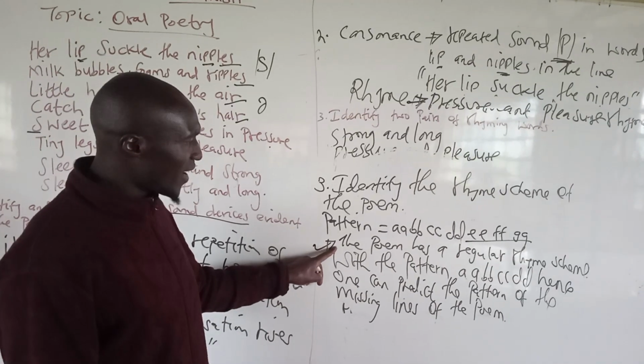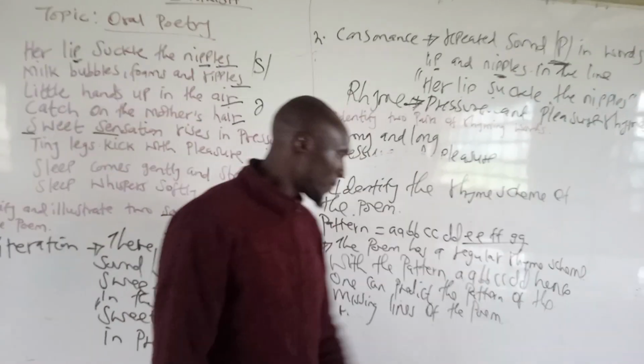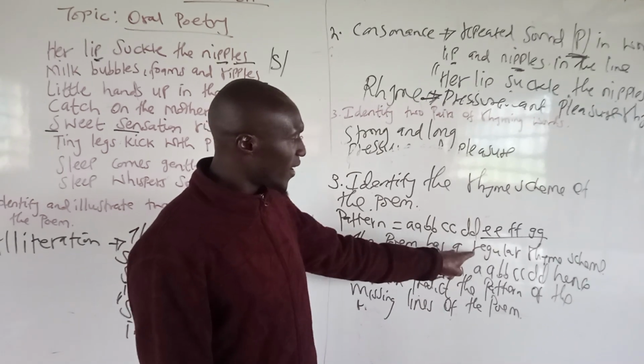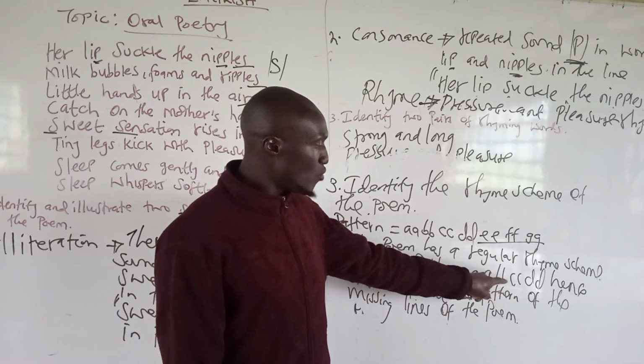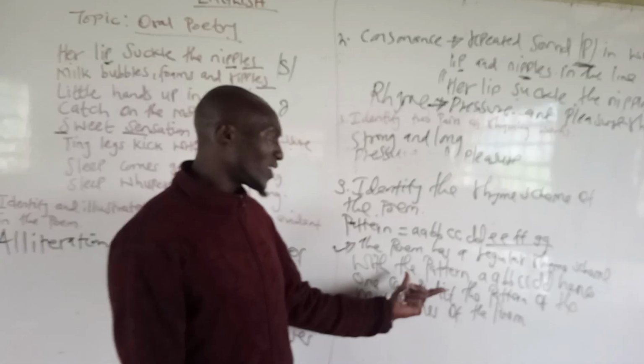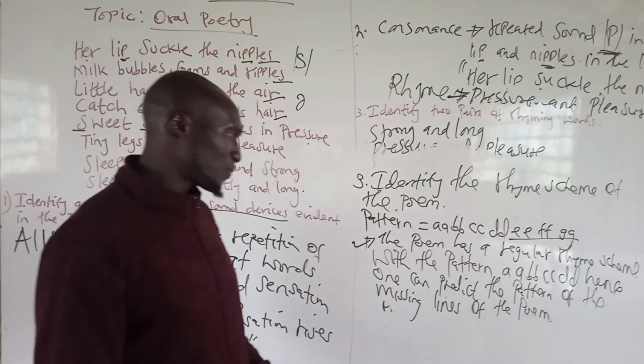So what we have done is that we have said the type of the rhyme scheme, which is regular. Then we have said that our pattern that gives a regular rhyme scheme is A, B, B, C, C, D, D, and this tells us that one can predict the next pattern of this rhyme scheme.